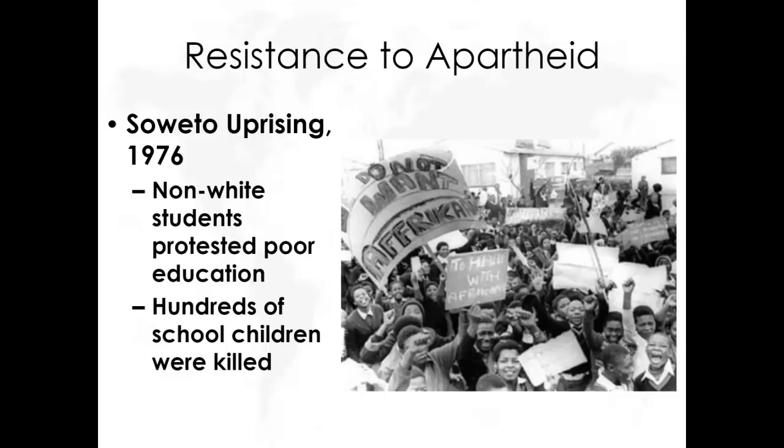Most black South Africans do not speak Afrikaans. And that means they're in school, but they're not learning anything. And all that does is perpetuate this cycle of poverty and disenfranchisement of black South Africans. So they protest peacefully. The military is sent in, and they start shooting the kids. And they kill hundreds and hundreds of kids, many with bullet wounds in the back.